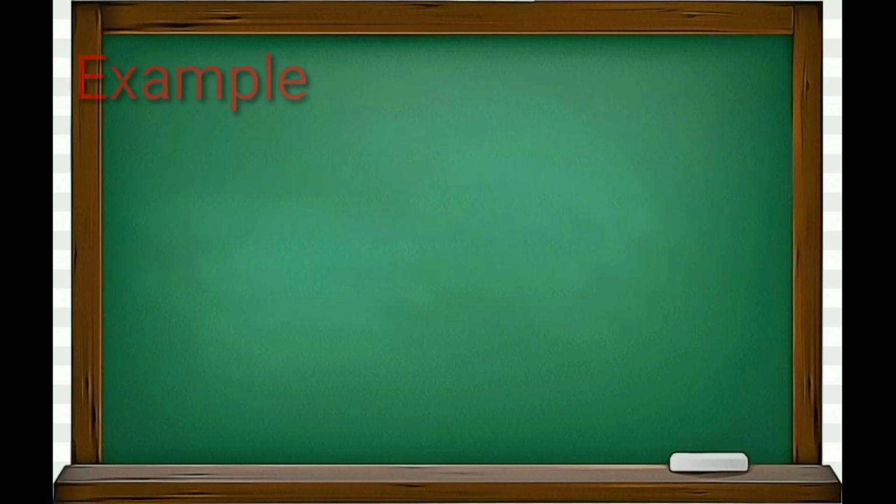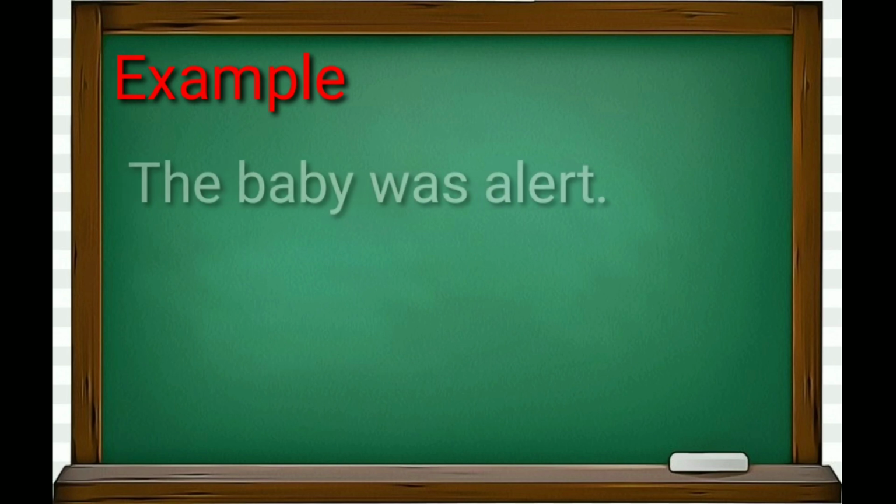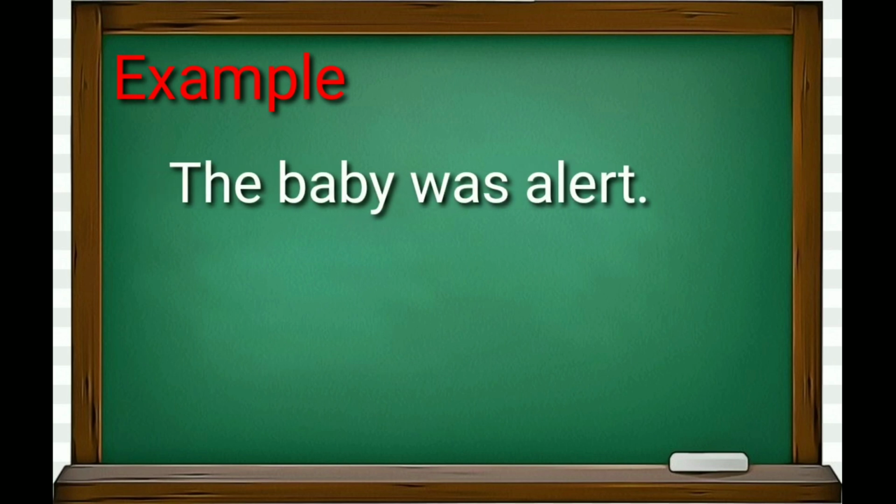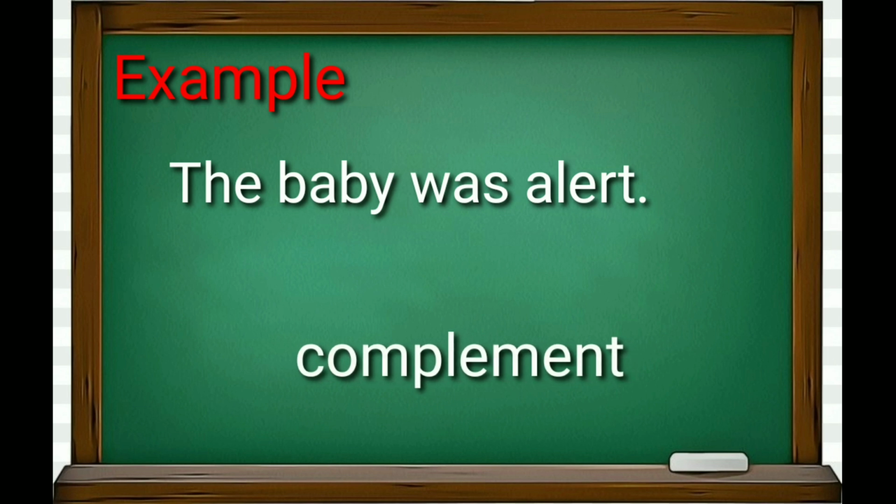See the examples. The baby was alert. Here, alert is not an object. So, this alert is called the complement.